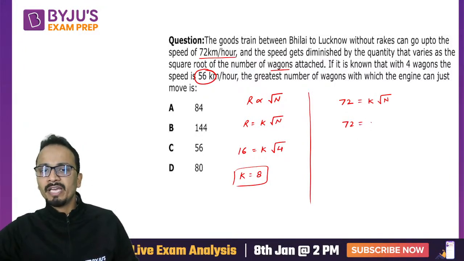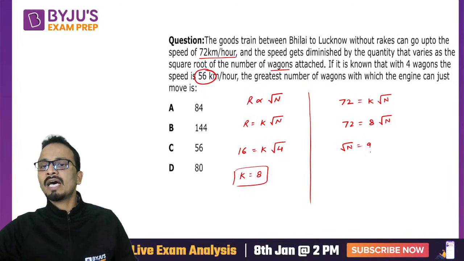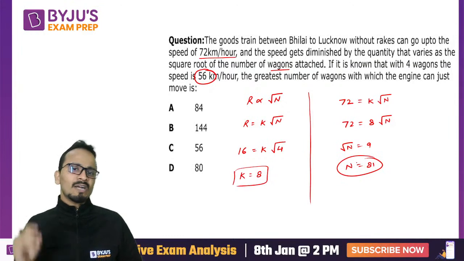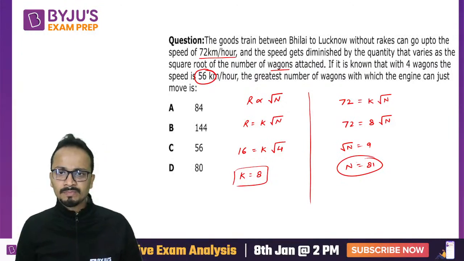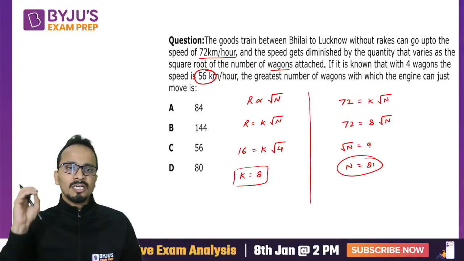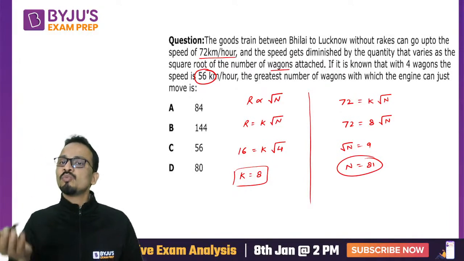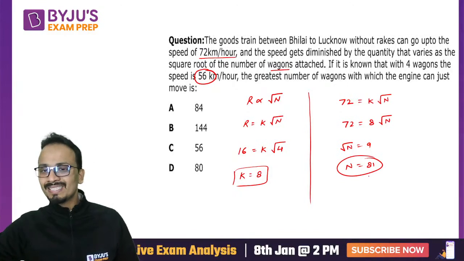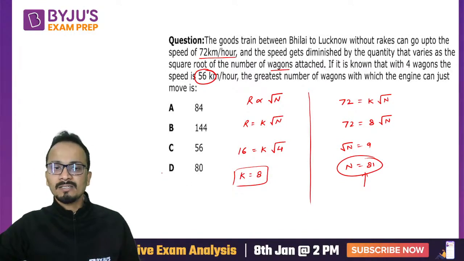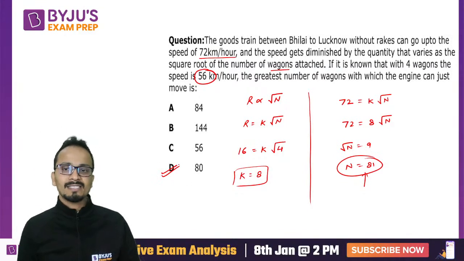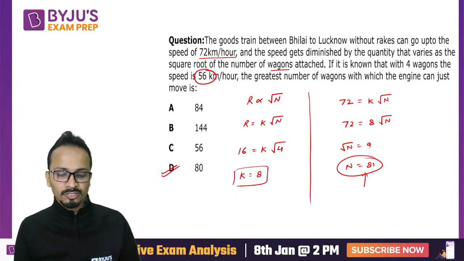Putting the value of K as 8, 72 equals 8 root N, so root N is equal to 9 and the value of N will be equal to 81. So when 81 wagons are attached, the engine will come to rest. If I remove one wagon, the engine will start moving. So just one less than this value will be your correct answer, and option D, that is 80, is the correct answer for this question.